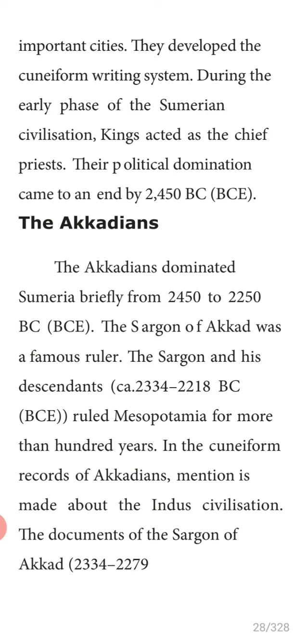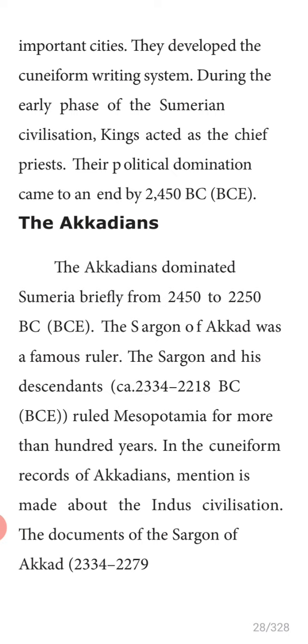Whose political domination? The Sumerians'. Okay, children. Next, the Mesopotamians were ruled by the Akkadians. The Akkadians dominated the Sumerians from 2450 to 2250 BC. BC is calculated in which order? Ascending or descending order? Descending order.